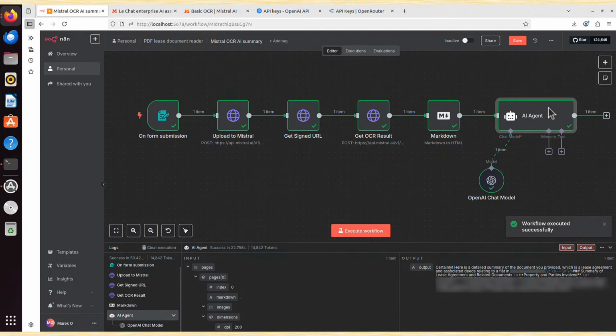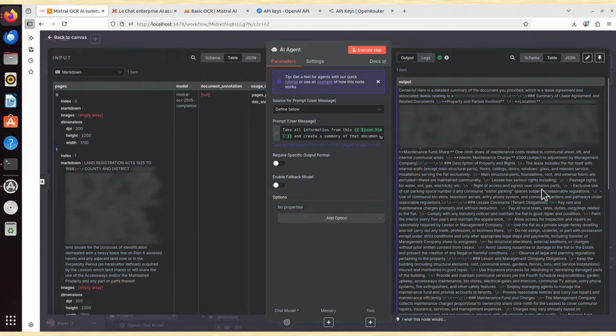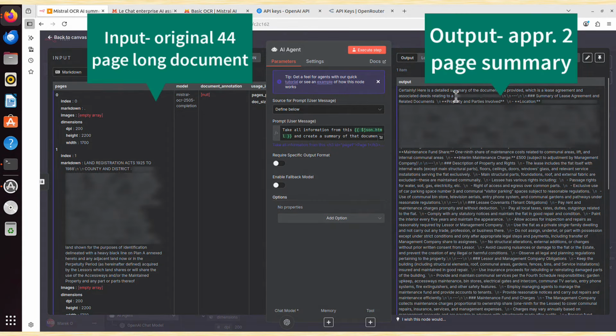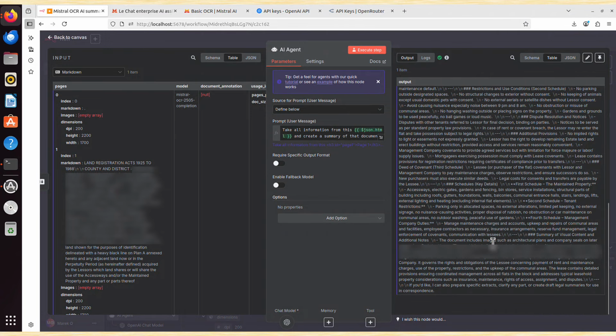But we are going to build that from scratch again anyways. And if we check the output, like if I click the agent, alright, something I didn't think of, actually at the beginning, there are some personal details, but you can see, certainly, here is a detailed summary of the document you provided, which is a lease agreement and associated deeds related to the property I mentioned. Let me scroll down maybe. It tells me that this document includes images, such as architectural floor plans and company seals, blah blah blah.